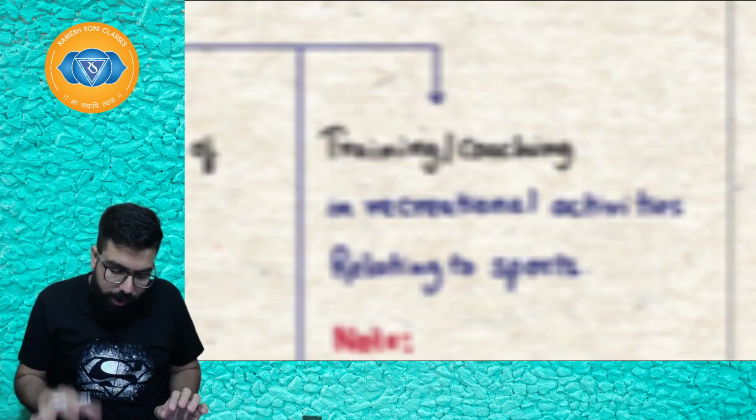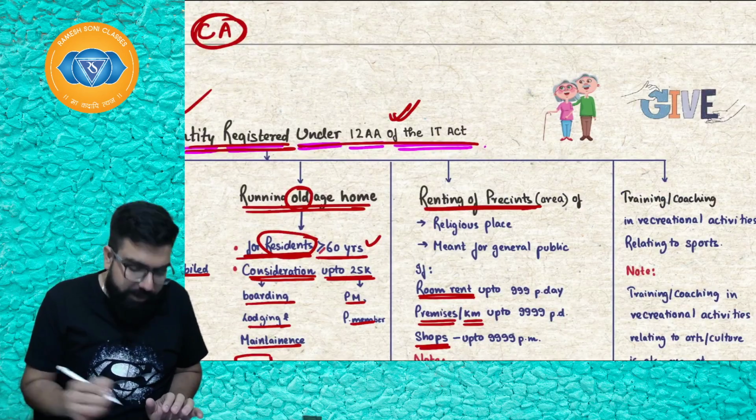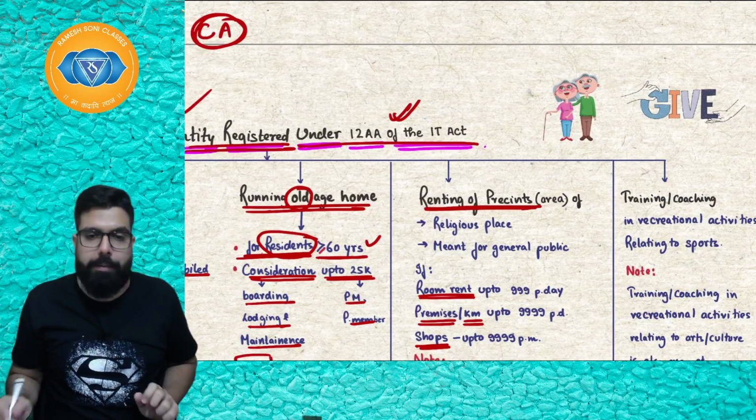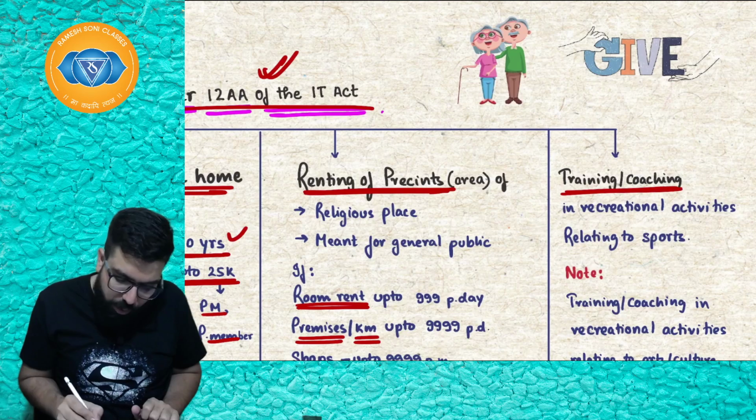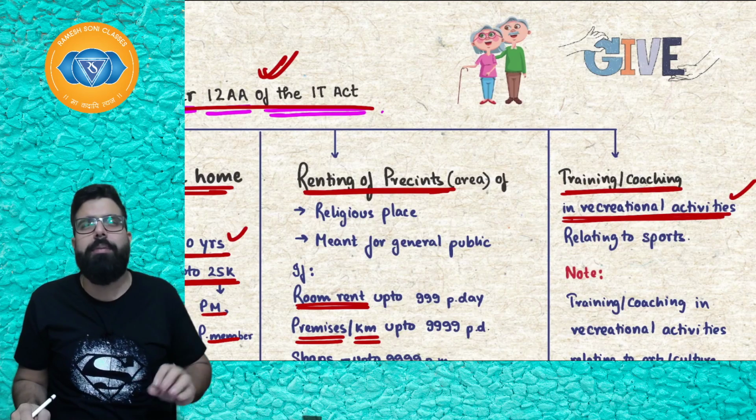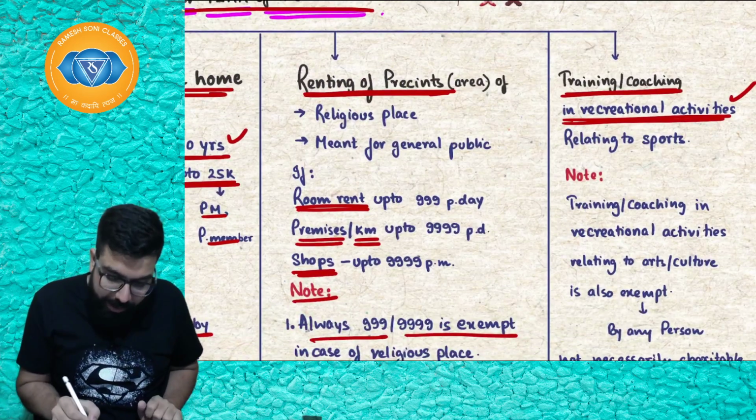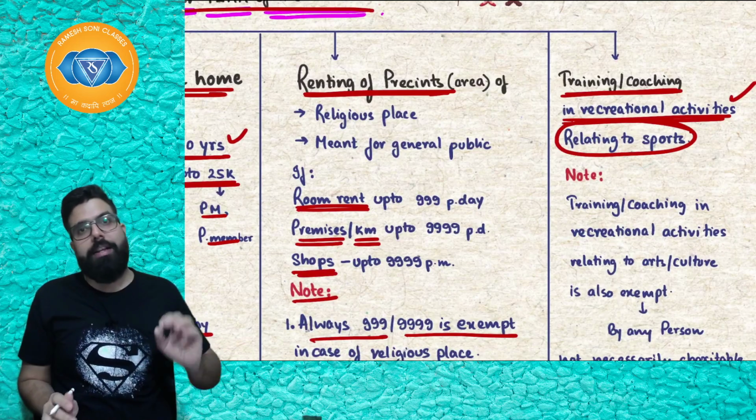Next is, Baba, if there is an entity which is registered under 12AA and it is going ahead and providing you training or coaching in recreational activity. Recreational activity means leisure activities. Recreational activity relating to what? Sports, then that activity will be exempt.